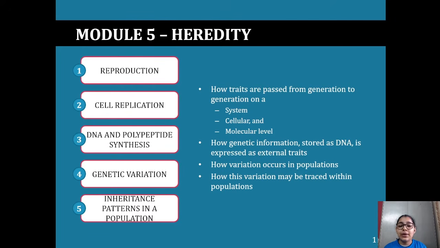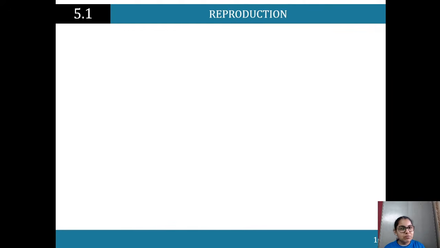Firstly, we'll be looking at how traits are passed from generation to generation on a system, cellular, and molecular level. So we're looking at those specific cellular processes and then zooming out to look at how that shows up and how it affects the whole ecosystem. Then we'll look at how genetic information stored as DNA is expressed in external traits, how variation occurs in populations, and how this variation may be traced within populations. There's a lot going on here, and I'll be breaking it down for you so you feel confident with these concepts.